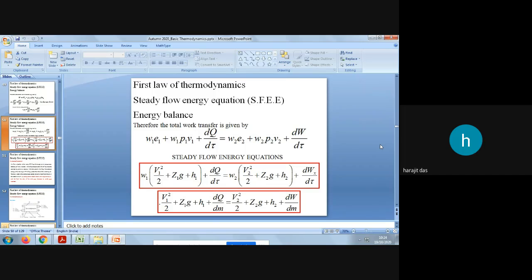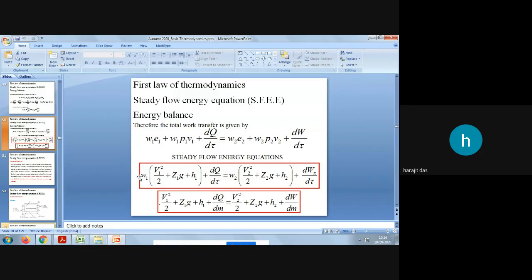And finally, when we balance the energies, means we apply the energy principle, we got this equation. Here you can see this is w1.